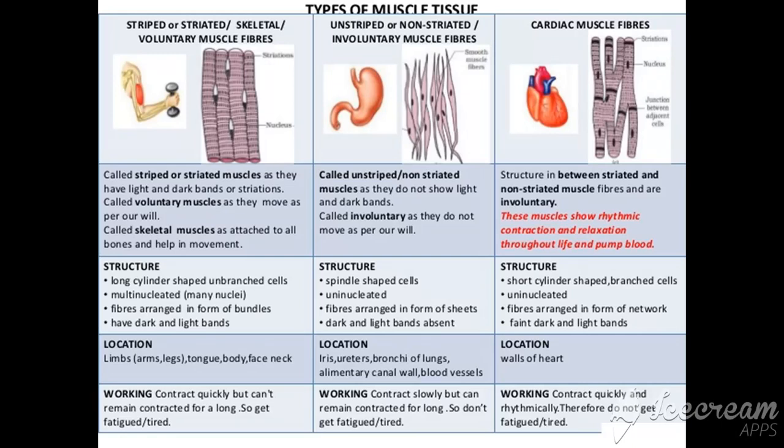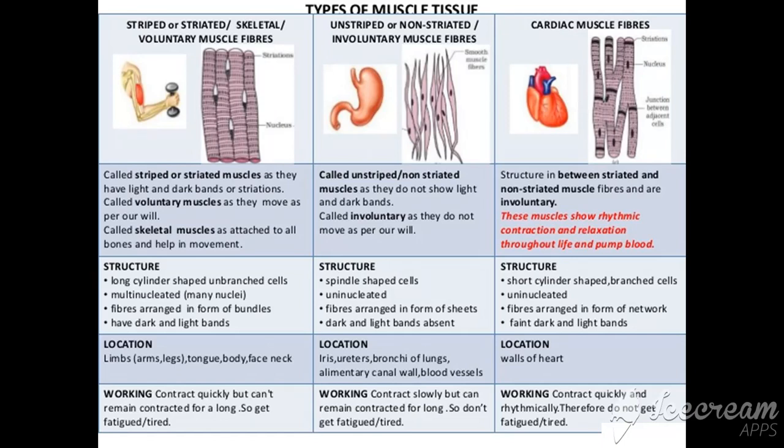Structure of the skeletal muscle is long, cylindrical, unbranched, multinucleated. Fibers are arranged in the form of bundles and have dark and light bands. While when we talk about smooth muscles, they have a spindle shape, uninucleated, fibers are arranged in the form of sheets, and light and dark bands are absent. Structure of the cardiac muscle: they are short, cylindrical, branched, uninucleated and the fibers are arranged in the form of a network. Faint light and dark bands are present.